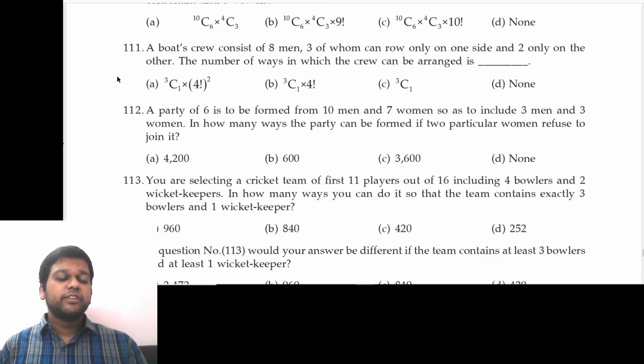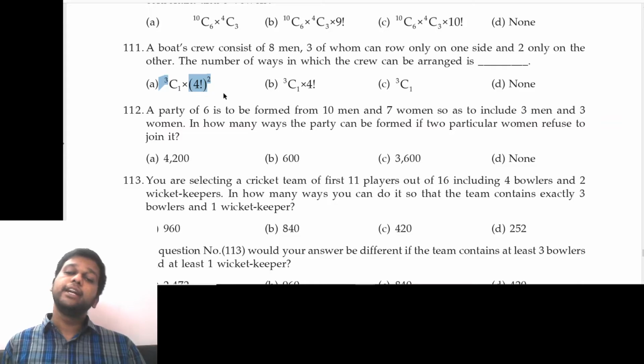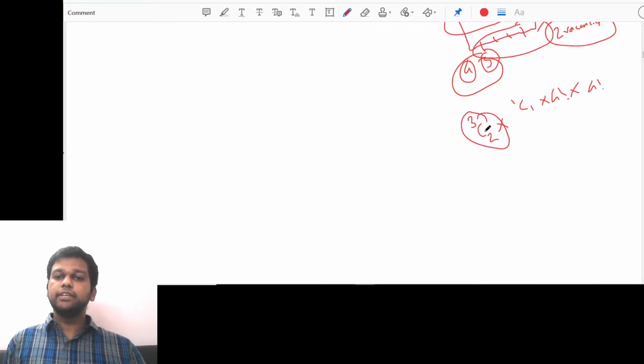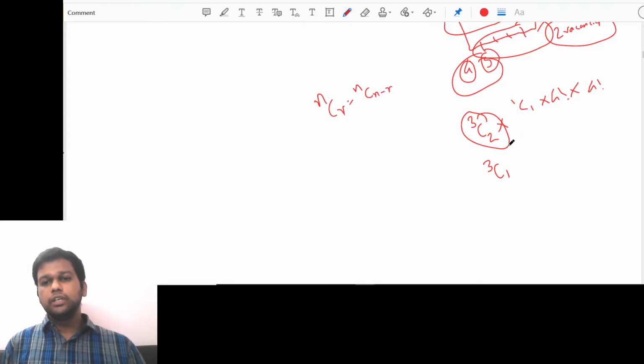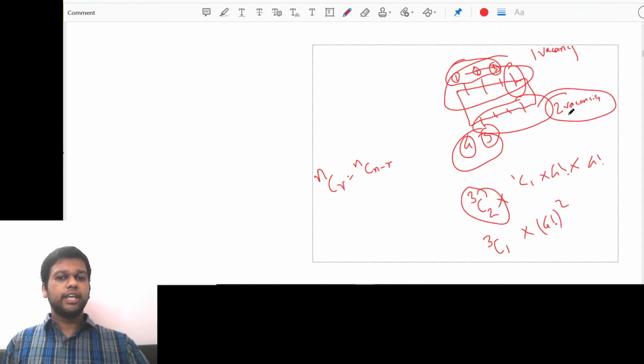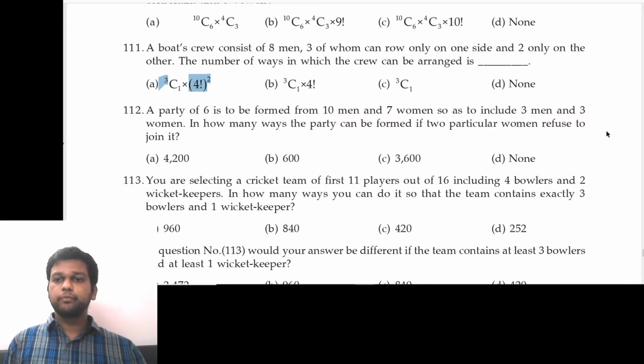Okay. Now they've given 3C1 and 4 factorial, but that is same because 3C2 is same as 3C1, right? We know that nCr is equal to nC(n minus r) also. So 3C2 and 3C1 is same into 4 factorial square. So option A will be the correct answer. A. Next.